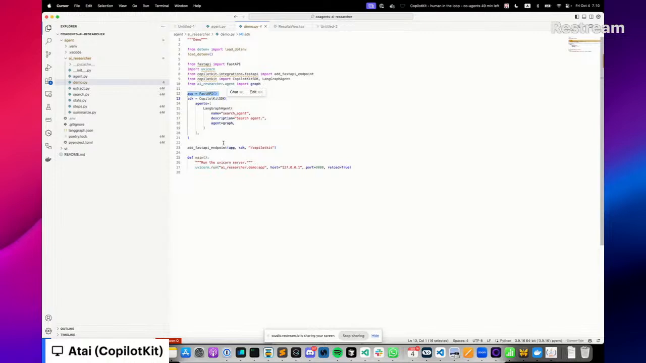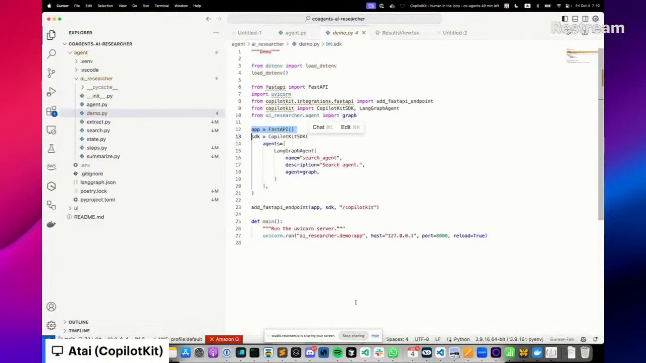Hi, do you think you can enlarge the font a little bit? Yes, thanks for the note, Nabo. How is this? Yeah, I think it's much better.